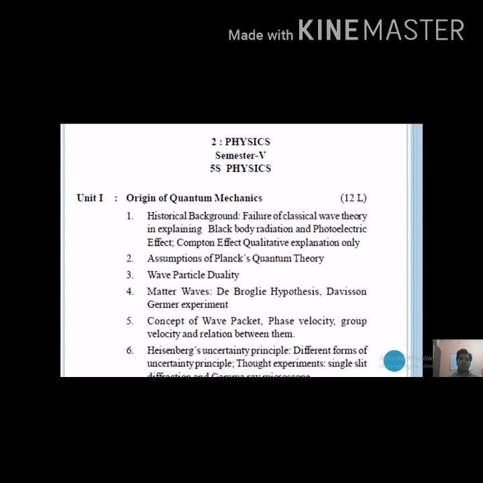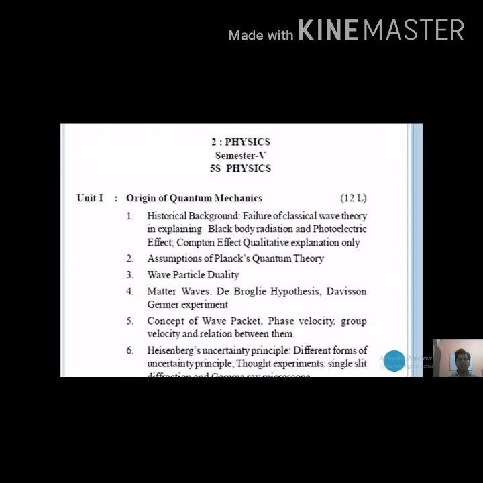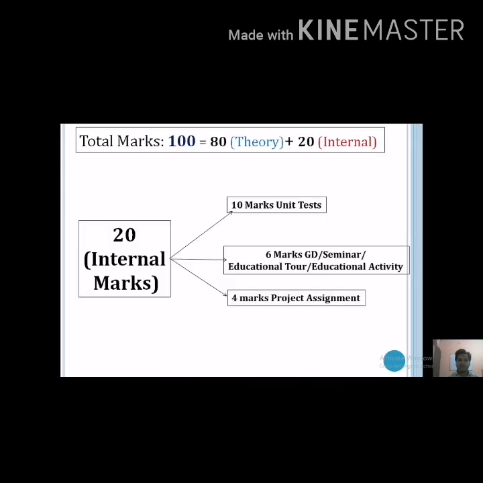The first 2 units are based on quantum mechanics, then units 3 and 4 are based on microscopic physics, atomic, molecular and nuclear physics, and units 5 and 6 are totally based on electronics. One by one, in our future lectures we will cover all the 6 units. This is your syllabus of semester 5th, and each unit carries 12 marks.